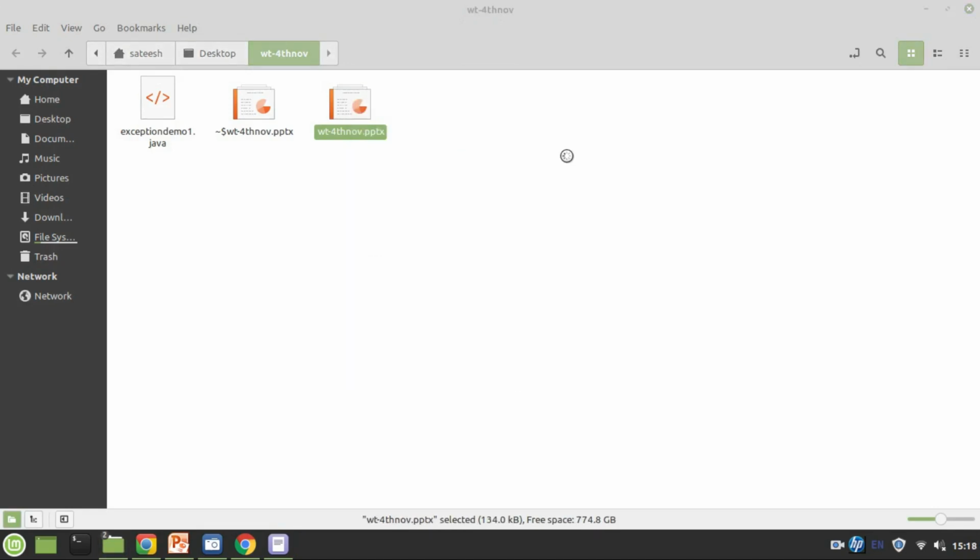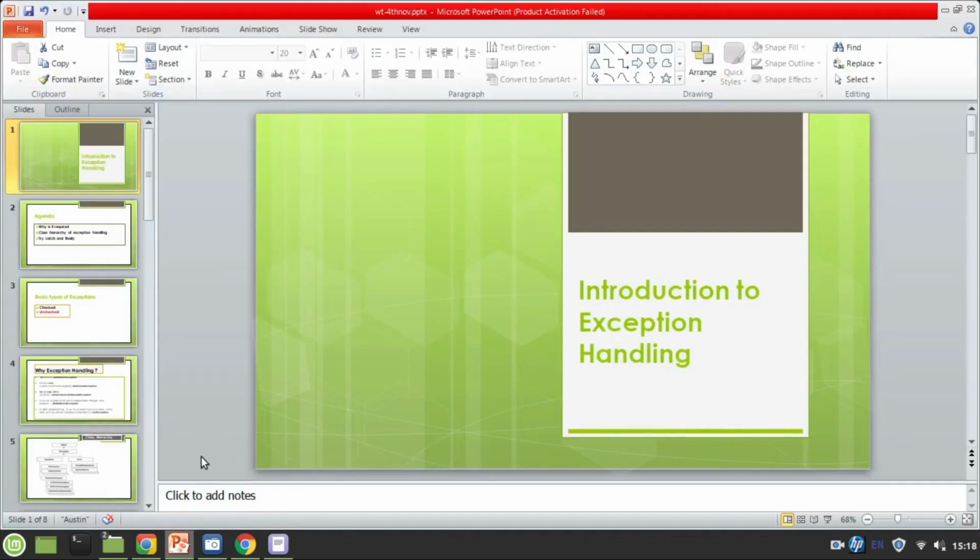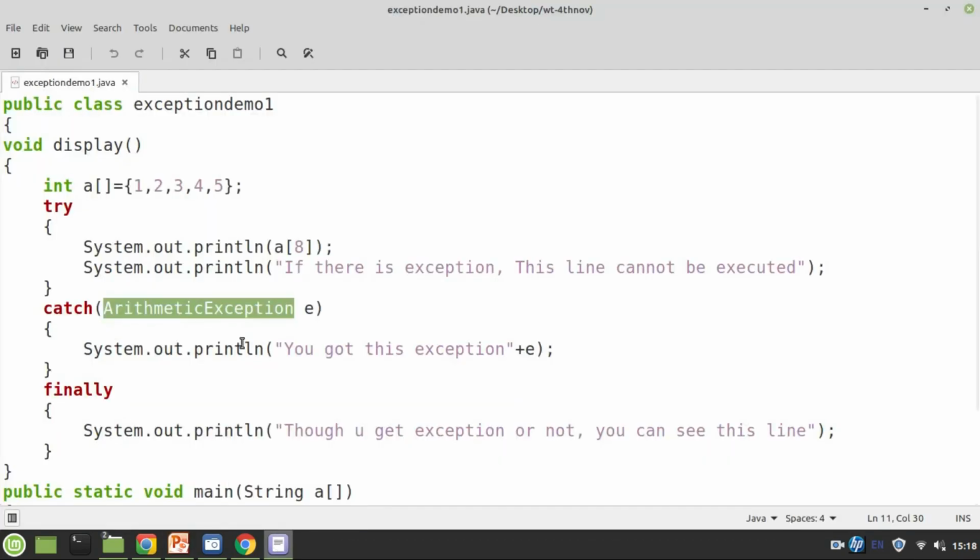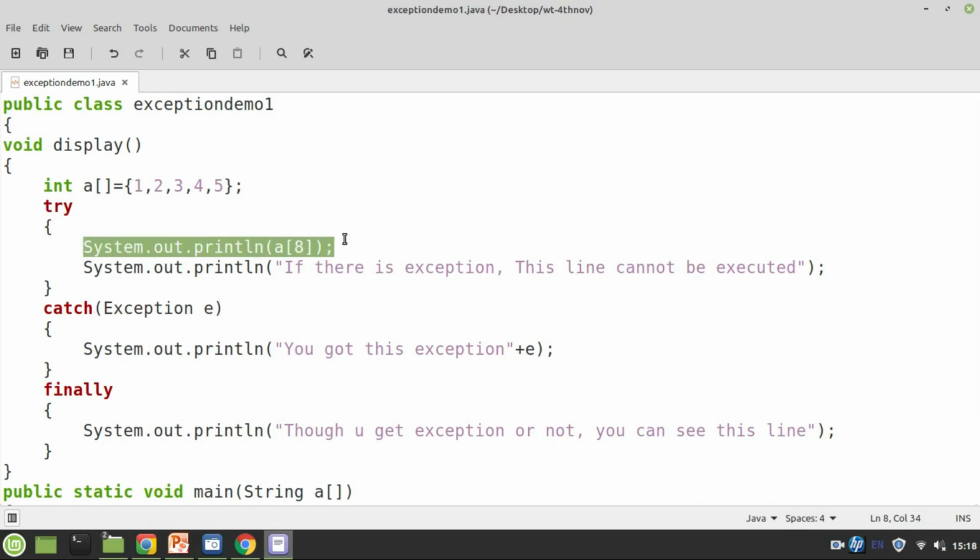It's an ArrayIndexOutOfBoundsException, right? It doesn't matter even if you have taken it as an arithmetic exception, you should be able to see the type of exception that you got here.